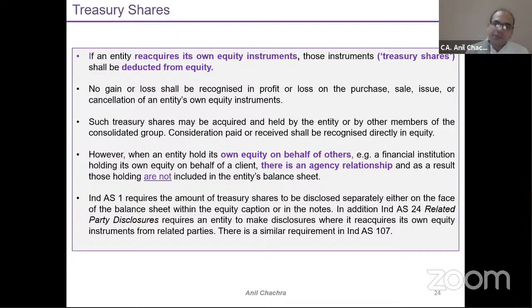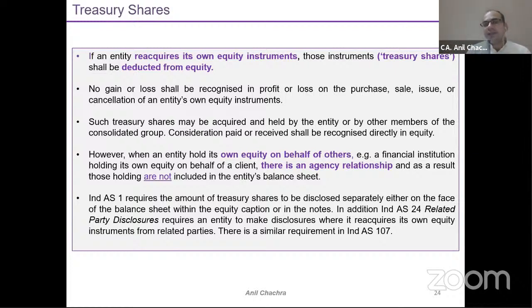Might be that in some cases, an entity holds the shares on behalf of others, through an agency relationship. Suppose in terms of a bank, an industry has taken a loan from a bank and pledged the shares to the bank. And might be that the shares are in the name of the bank itself.